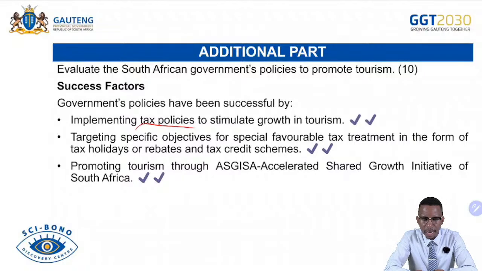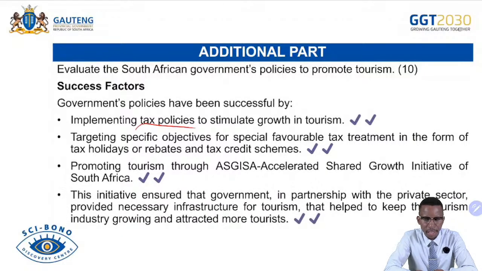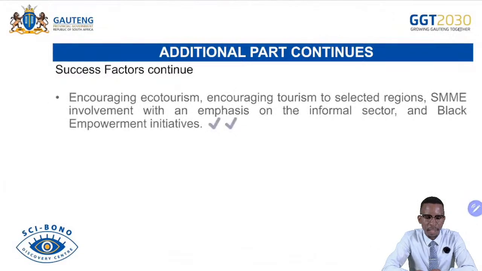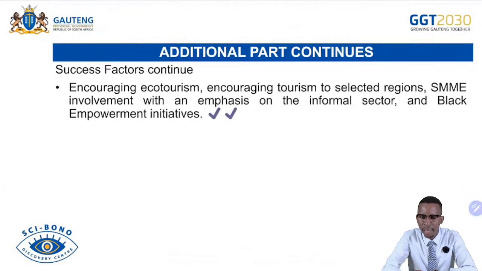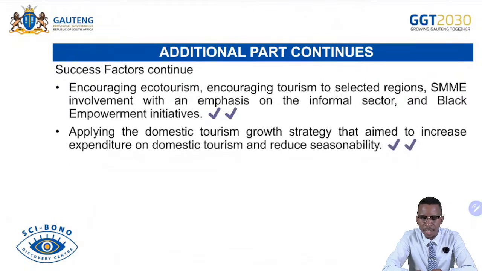Promoting tourism through ASGISA, the Accelerated and Shared Growth Initiative for South Africa. This initiative ensures that government, in partnership with the private sector, provides the necessary infrastructure for tourism, helping to keep the tourism industry growing and attract more tourists. Then we continue. The successes: encouraging ecotourism, encouraging tourism to selected regions, SMME involvement with an emphasis on the informal sector and Black empowerment initiatives. Applying the domestic tourism growth strategy that aims at increasing expenditure on domestic tourism and reducing seasonality.